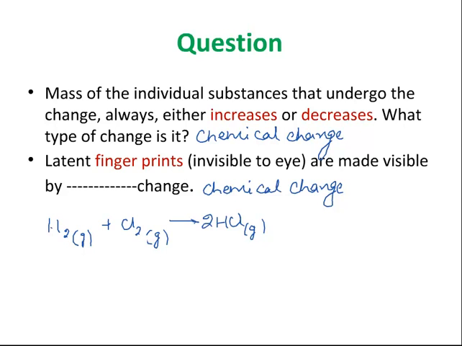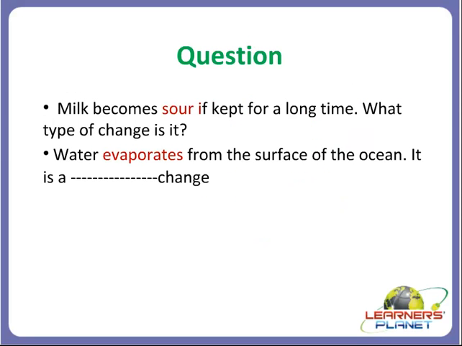Now let's take another next question, that is, your question is, milk becomes sour if kept for a long time. What type of change is it? So students, what is the chemical composition of milk? Milk contains lactose. Lactose is a sugar.